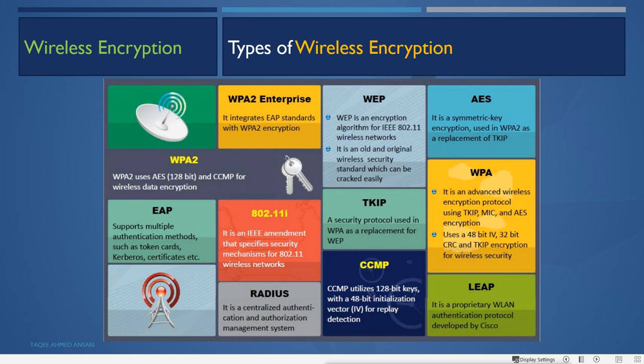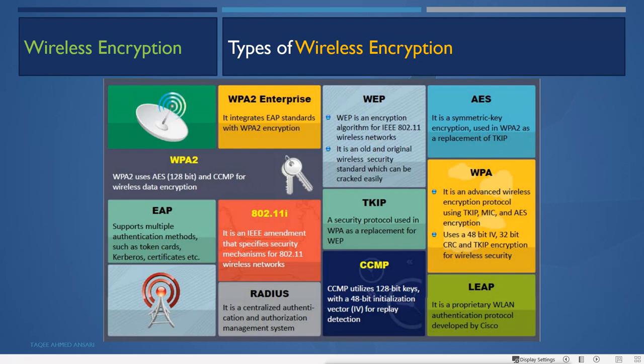WEP is an encryption algorithm for IEEE 802.11 wireless networks, and it is an old and original wireless security standard which can be cracked easily. So because it can be cracked very easily, now we have WPA. WEP is Wired Equivalent Privacy, and WPA is Wi-Fi Protected Access.